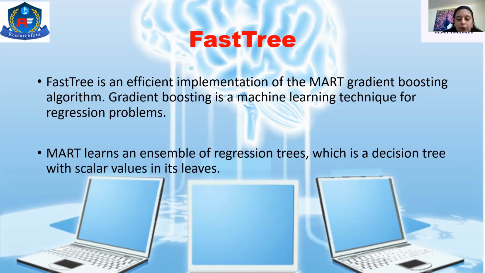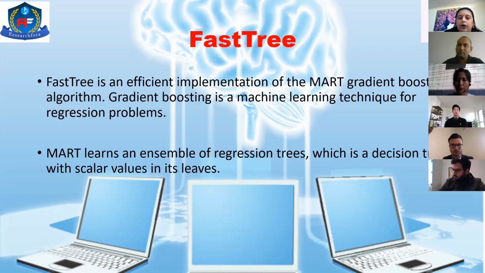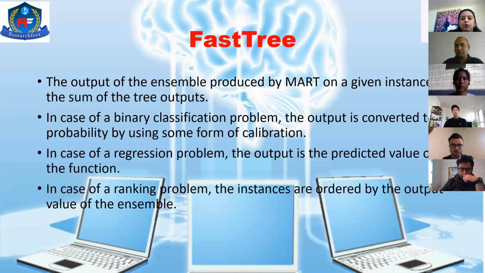Now when we are coming to MART, this is going to assemble the regression trees, while the decision tree is going to have a scalar value left on the leaves. When we are coming to a decision, we use a flowchart, which has an interior node. This node basically decides whether it is going to have two child nodes or how it is going to go forward. So I think with this, I can just stop here for the algorithm explanation. I can still guide you through when I'm going through the code part.